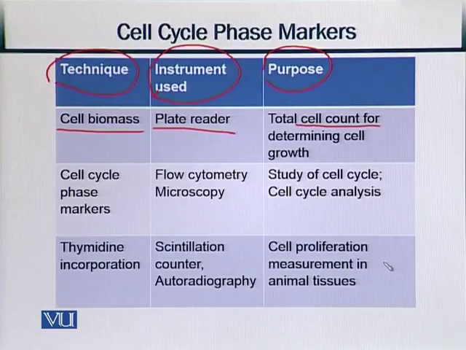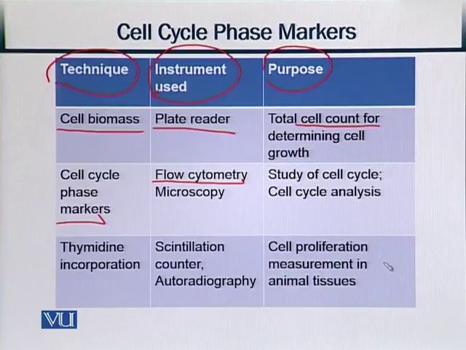Then we have the second part, which is cell cycle phase markers based on flow cytometry. Instrument wise, the most important instrument for measuring cell cycle phase markers would be flow cytometry, which is used in most of the techniques. So what is flow cytometry? It is a laser based biophysical technique for cell counting, sorting, and biomarker identification and detection.